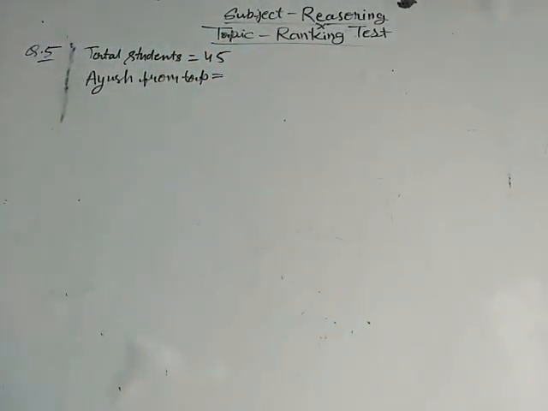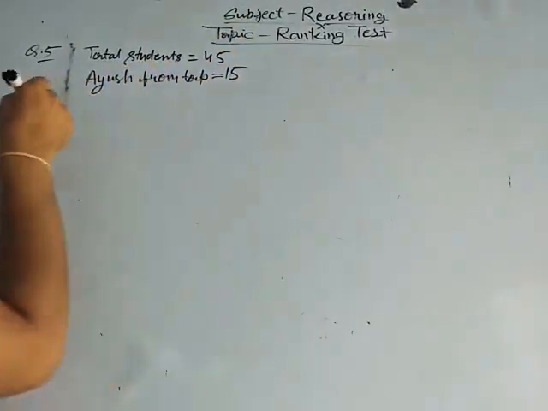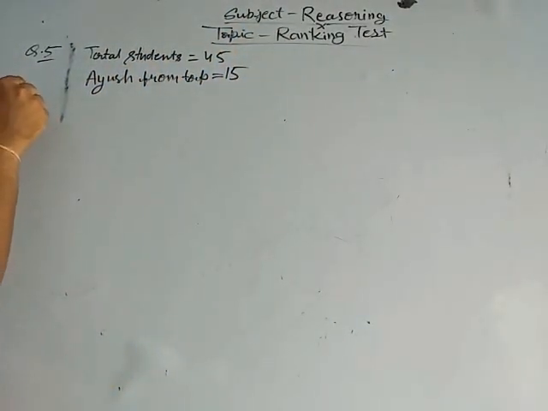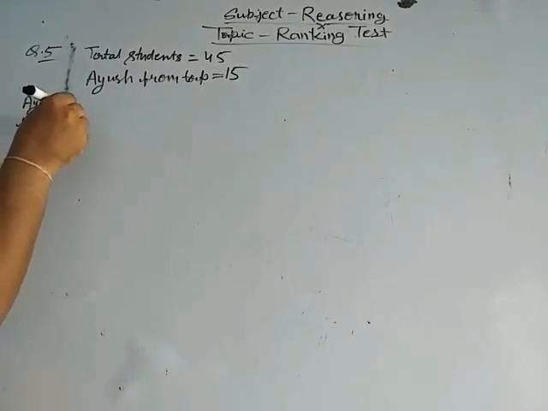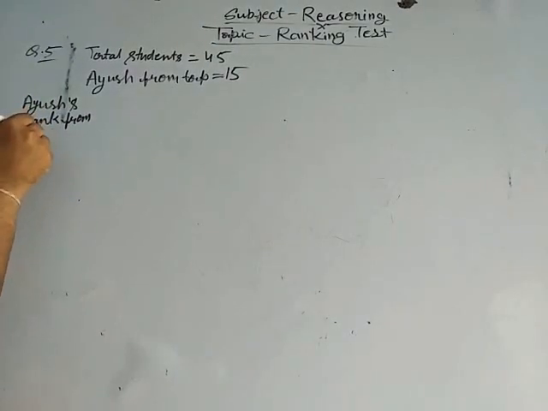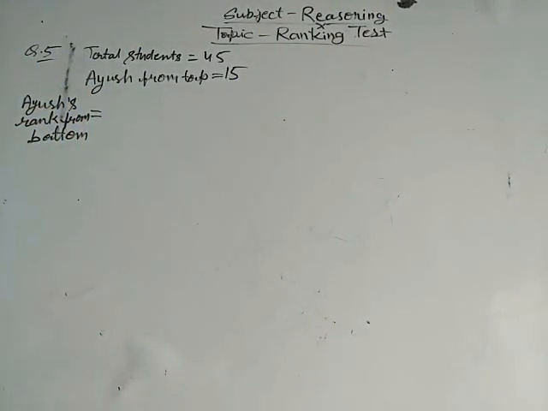It is 15th. Then Ayush rank from bottom. We have to determine Ayush rank from bottom. Total number of students is given and Ayush rank from top is also given.